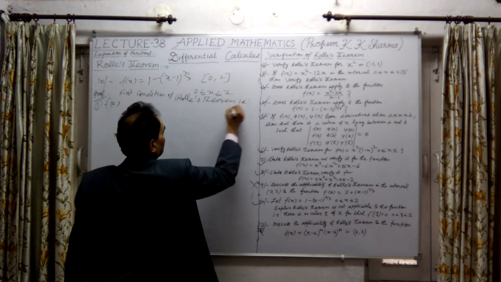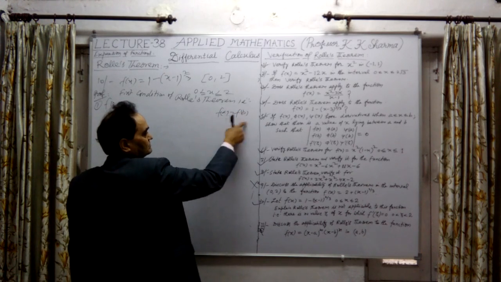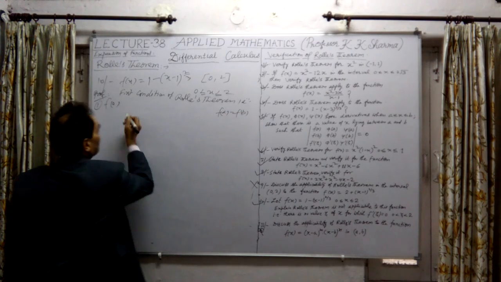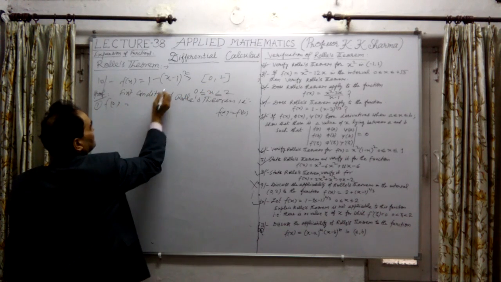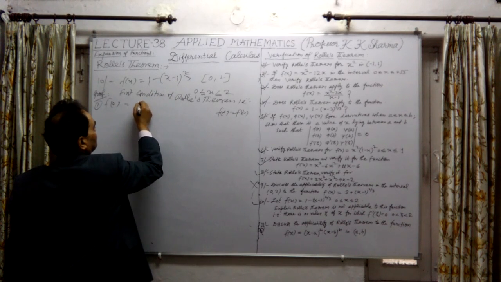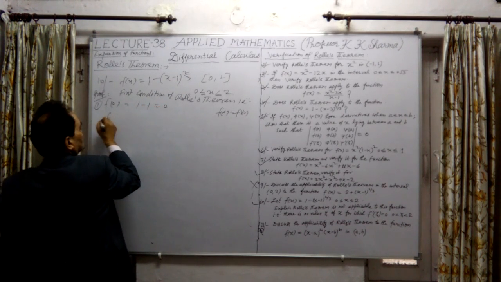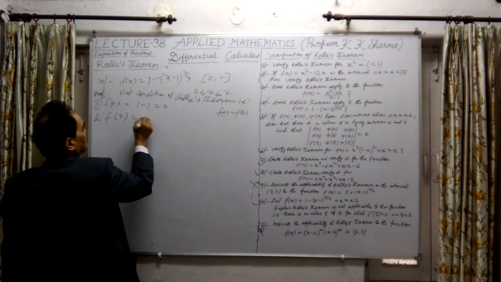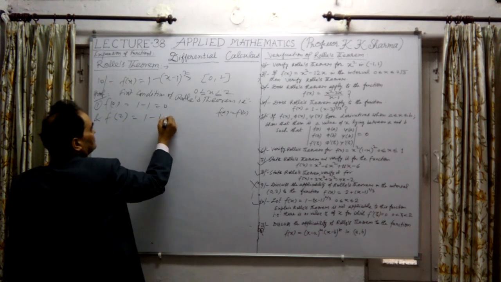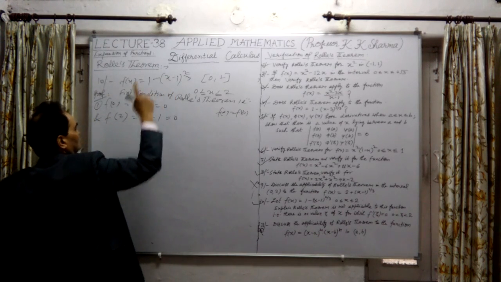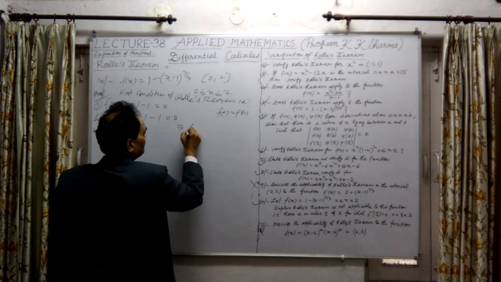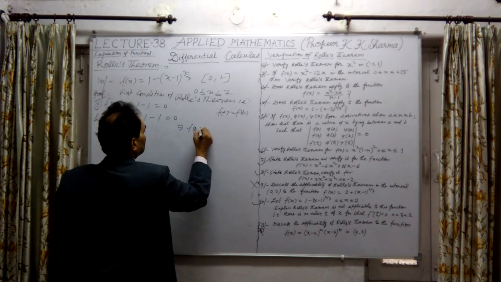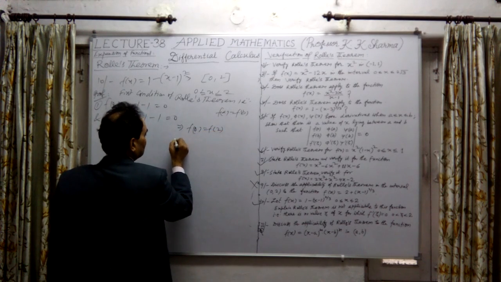That is f(a) equal to f(b). That means at the endpoints the value of the function is equal. So let me find out f(0) first. f(0) is what? 0 minus 1, 1 minus 1, 0. And what is f(2)? f(2) is 2 minus 1, which is 1, 1 to the power 2 by 3 is 1, so 1 minus 1 is also 0. This implies f(0) equal to f(2). So the first condition is satisfied.